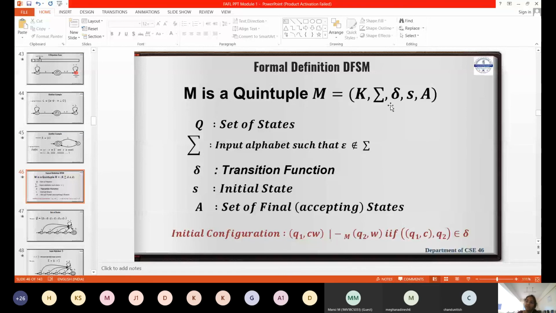Transition function is the transition from one state to the other state over which input alphabet. Then S is the start state, A is the accepting state, the final state. Initial state, final state. Only 5 representations. Set of all states, all those states should be finite. Finite states. Infinite states means it is not a DFSM. Only a finite number of states, countable states. Input alphabets. Transition function. Initial state, final state, that is the accepting state. Clear?